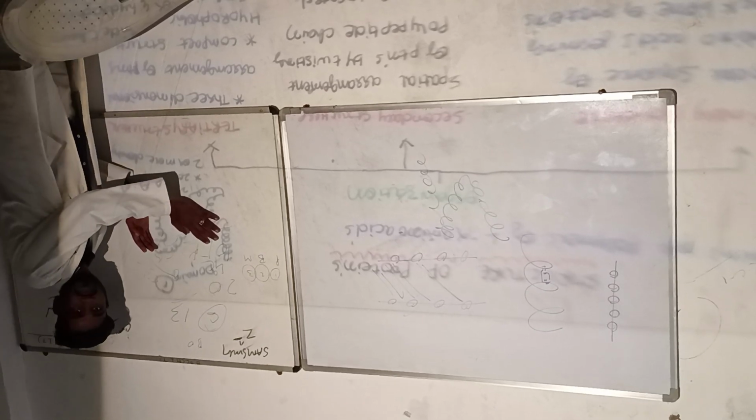Domains are nothing but your spiral arrangement. This is one domain. This is another domain. This is another domain. One spiral arrangement will be one domain. So if there is a collection of 200 amino acids, they will not form in a very sequential form. They will form in 2 to 3 domains.